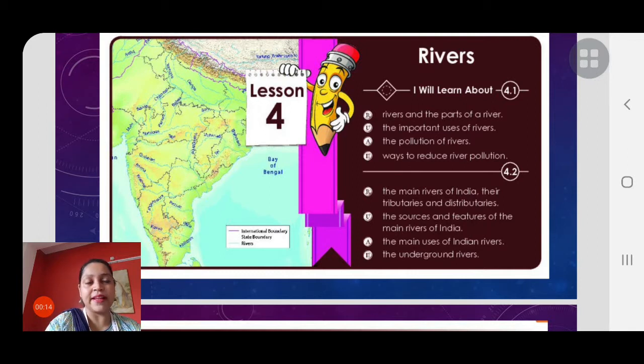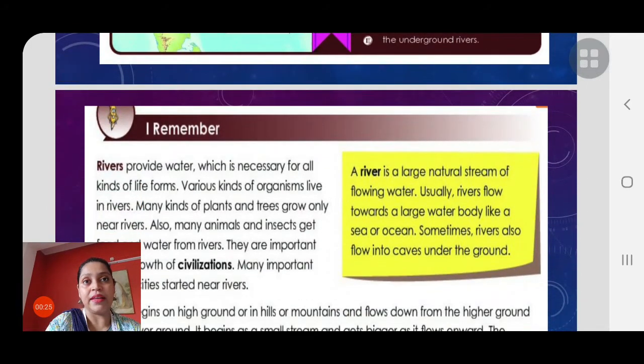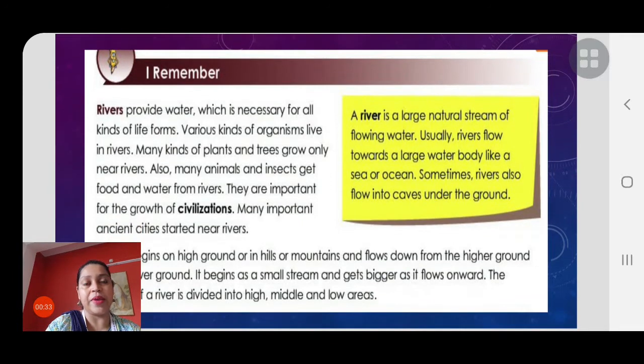Children, we have already started the new lesson, which is Rivers, okay? And we have discussed the objectives, and we also discussed the conversation that took place between the three persons on the previous page. Now, let's come to the second page, okay? And what is the second page?